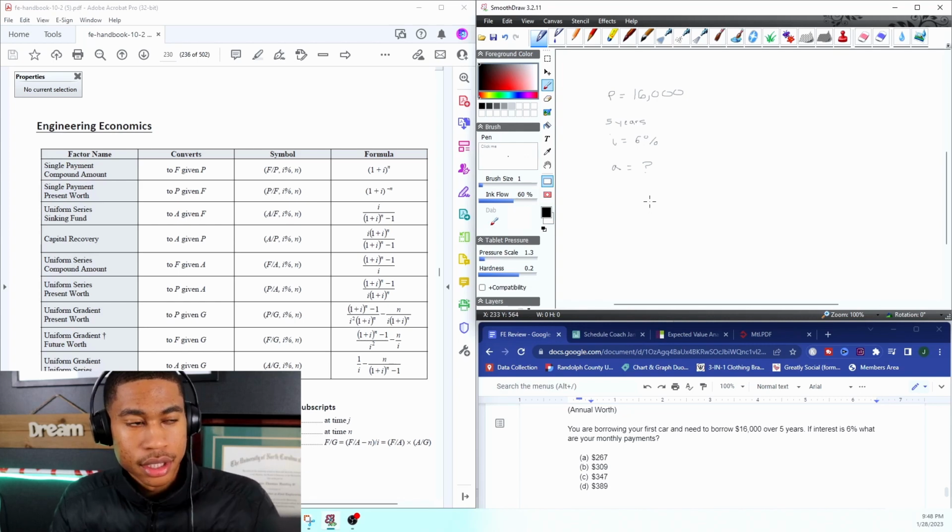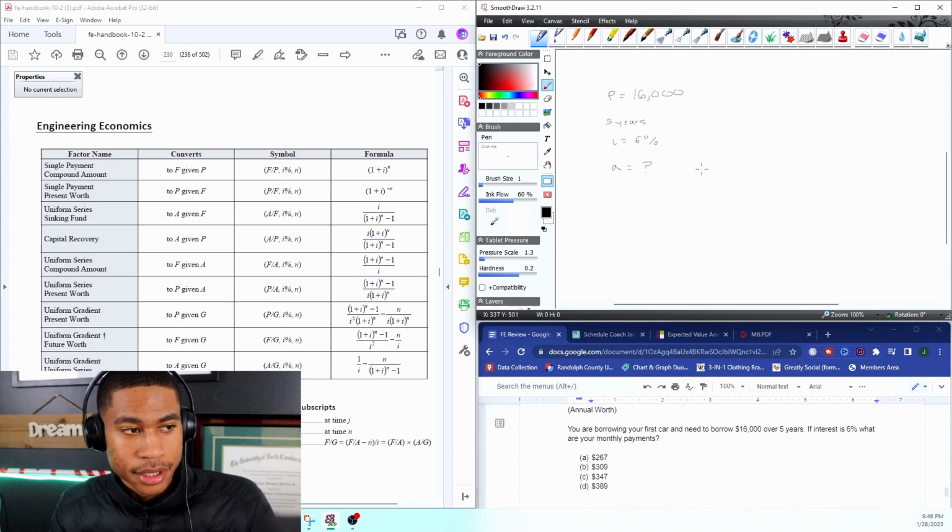All right. So we want our interest rate in months. We just want everything in months to start. If we're going to be given a monthly payment, we need to get our stuff in months. But so let's start there.